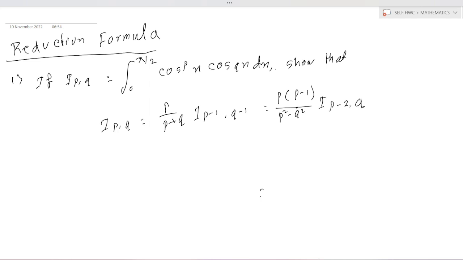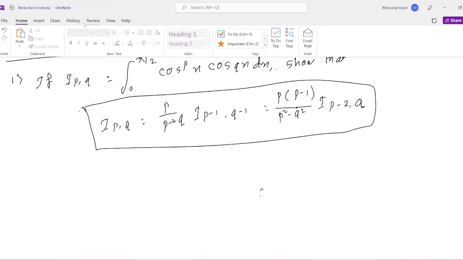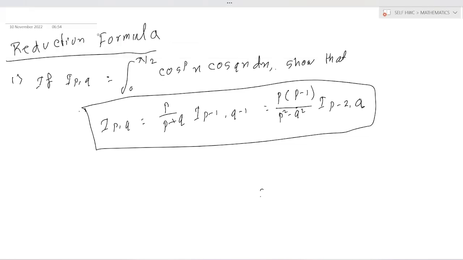Okay, how to prove this problem? This is a very important question. So please note down. I provide the answer. Answer. Okay. So first, J_pq is equal to